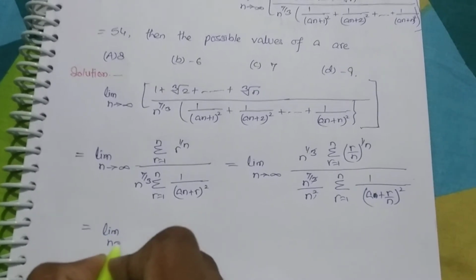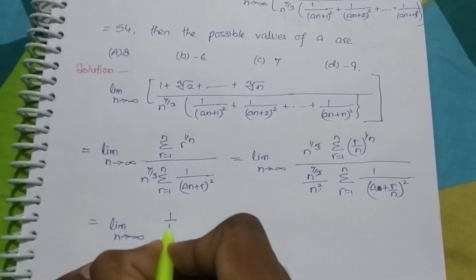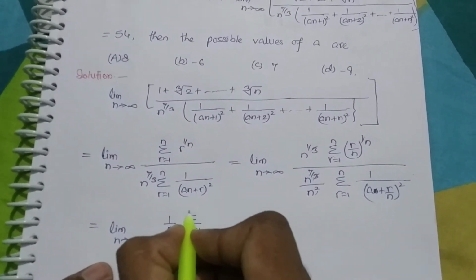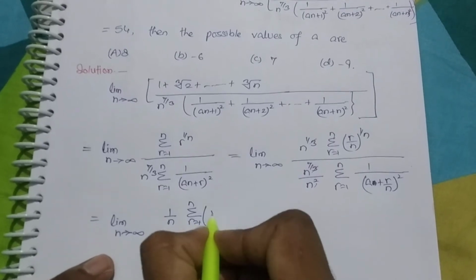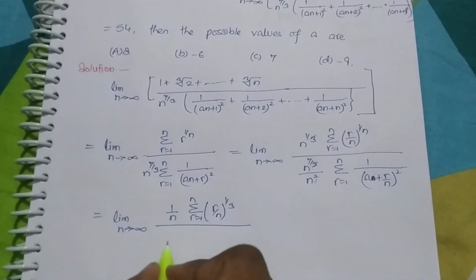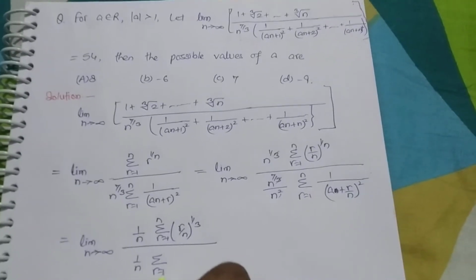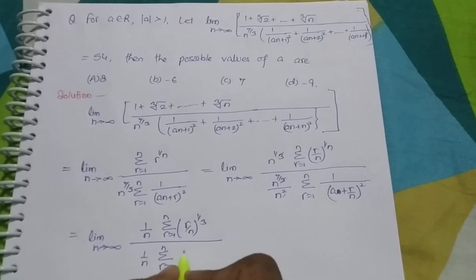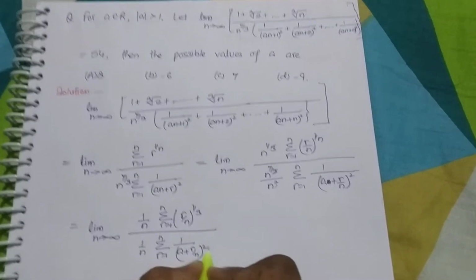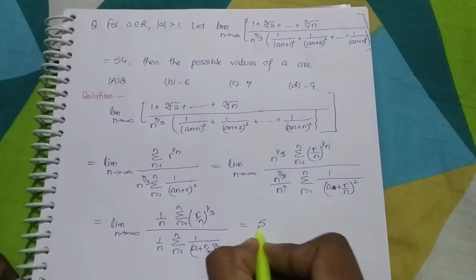Limit n tends to infinity, 1 over n sigma r equal to 1 to n of (r over n) to the power 1 over 3, over 1 over n sigma r equal to 1 to n of 1 over (a plus r over n) whole square, equal to 54, which is given.